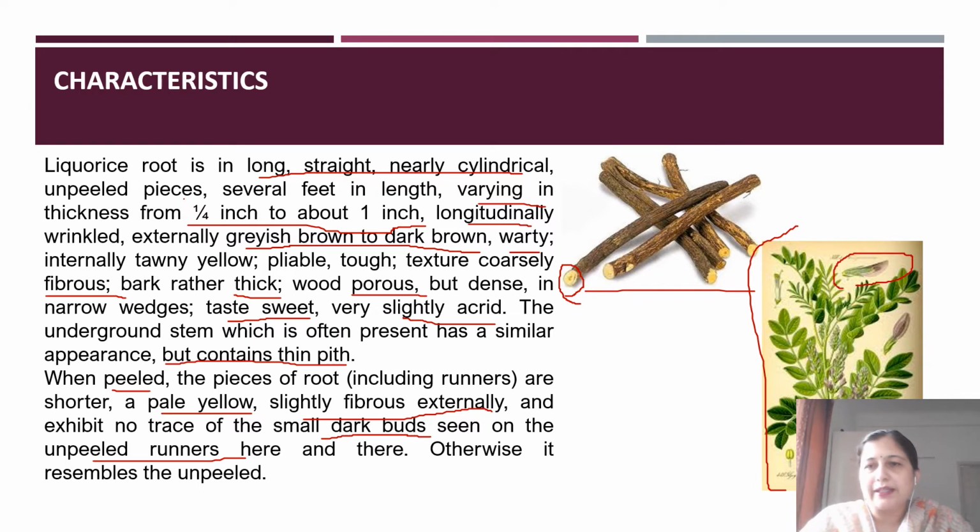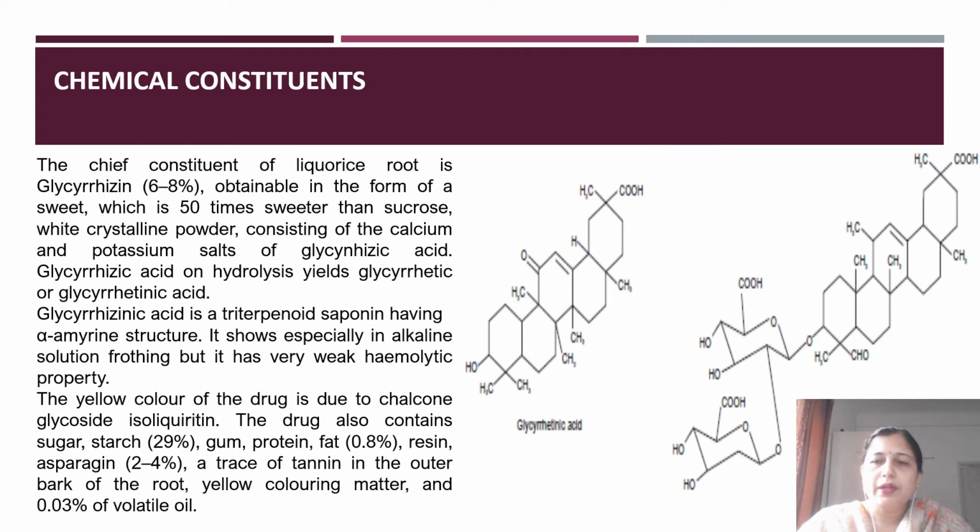So it is a characteristic of any leguminosae family plant. Now if we look at the chemical constituents of licorice, it is basically a saponin glycoside containing drug, and here it is a triterpenoidal saponin containing drug. As you can see, there are 5 cycles. It is a pentacyclic structure, 1, 2, 3, 4 and 5. So it is a pentacyclic or triterpenoidal type of saponin glycoside, and the chief constituent of this licorice root